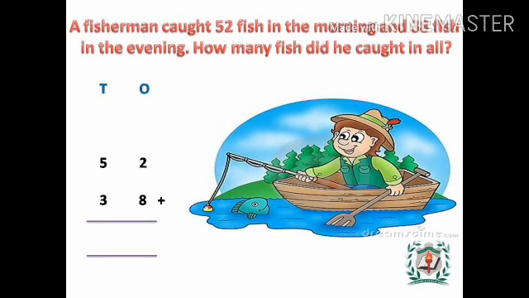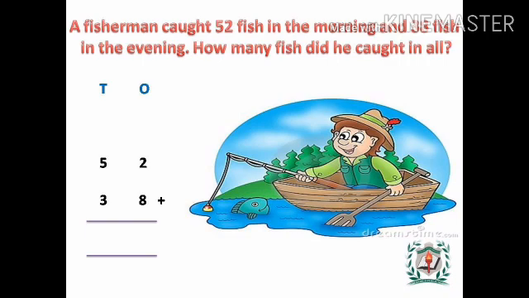Now put the numbers one below the other. The first one is 52 and then the second number is 38. Here we have both the numbers as two-digit numbers. Am I right? Yes. So, we have to arrange the numbers in tens and ones column.